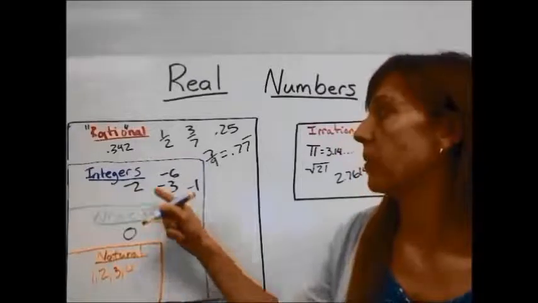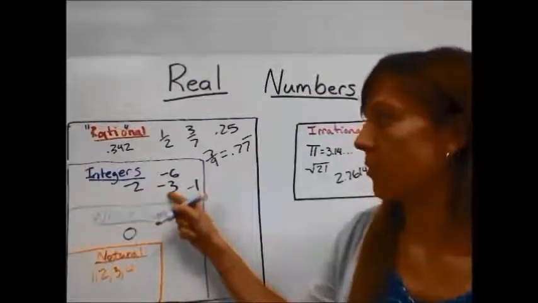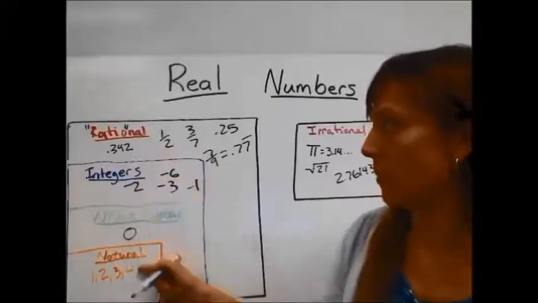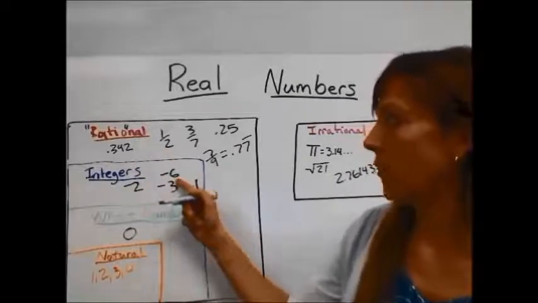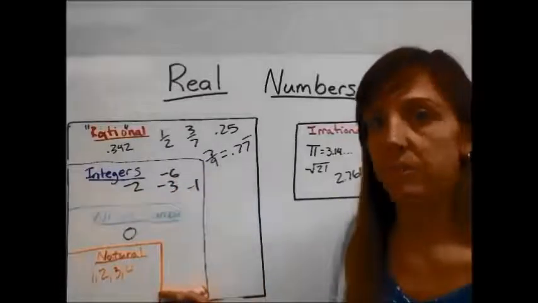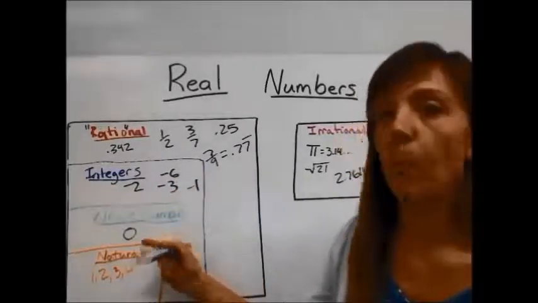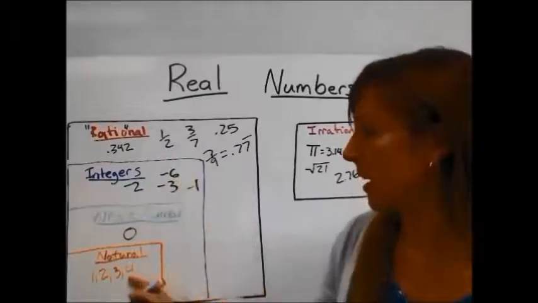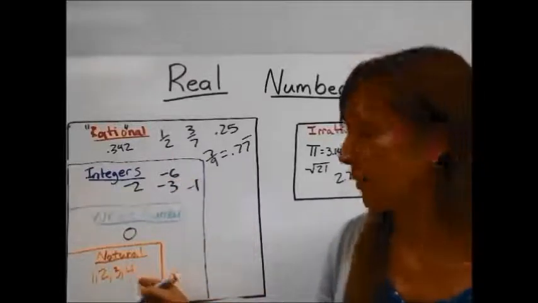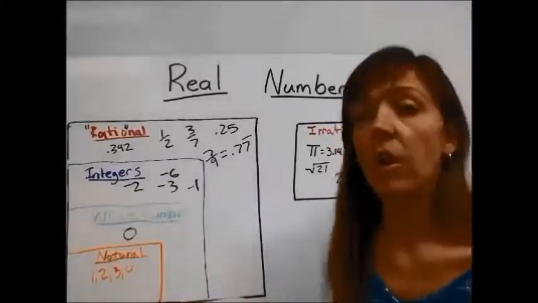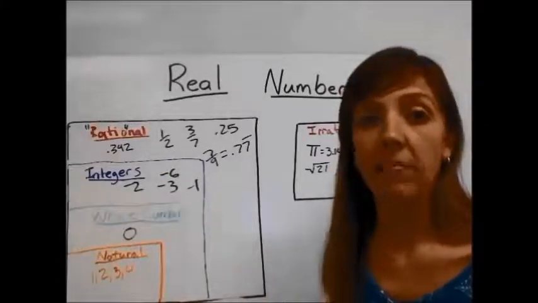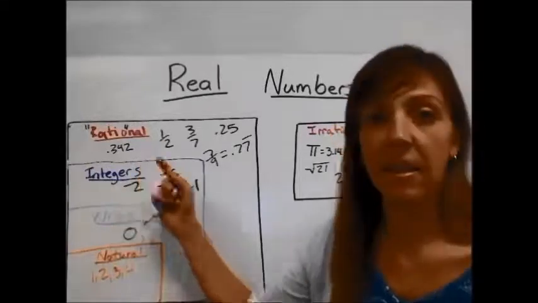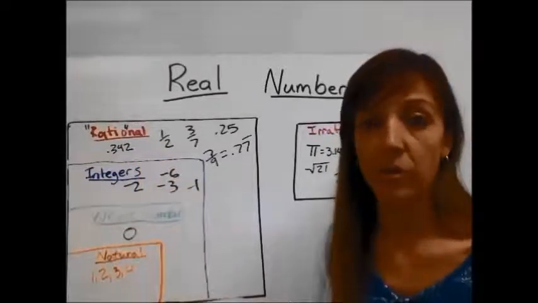And natural numbers are integers. Whole numbers are integers. And all of these are rational numbers. I can write any of these in the form of a fraction. 0 over 1 is 0. Negative 6 over 1 is negative 6. 4 over 1 is 4. I can put all of these numbers over 1 and write them in the form of a fraction or a ratio, and that's how they are a part of the category of rational numbers.